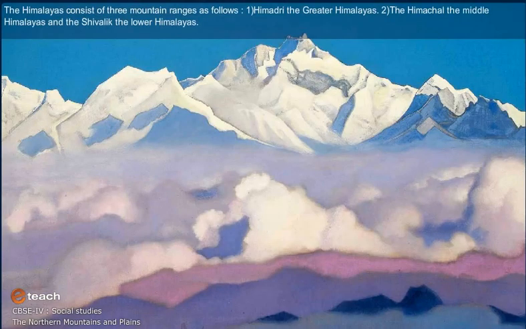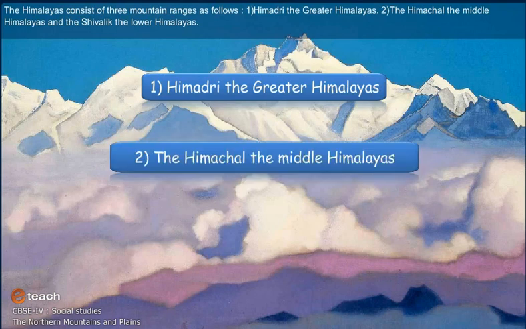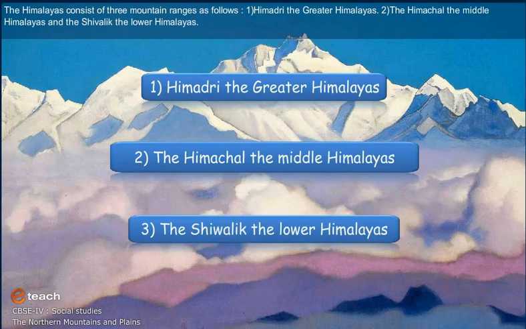The Himalayas consist of three mountain ranges as follows. 1. Himadri, the Greater Himalayas. 2. The Himachal, the Middle Himalayas. And 3. The Shivalik, the Lower Himalayas.